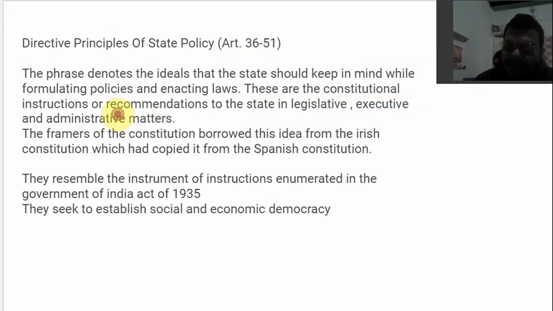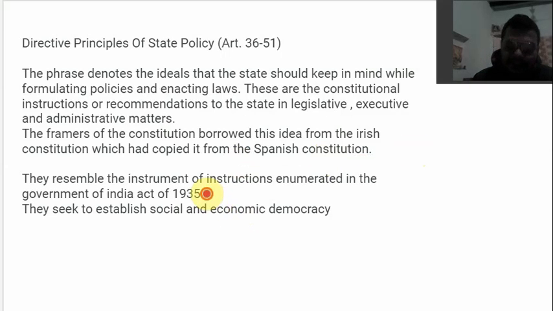Instructions or recommendations, like suggestions, to the state in legislative while making the law, executive while implementing the law, and administrative while administrating the matters. So in all of the spheres of the state action, the state has to keep these principles in mind. And these principles, where do they come from? They are borrowed from the Irish Constitution. And it was not like the invention of the Irish Constitution either, because the Irish Constitution had copied it from the Spanish Constitution. For the matter of fact, we should remember that the DPSPs are taken from the Irish Constitution.